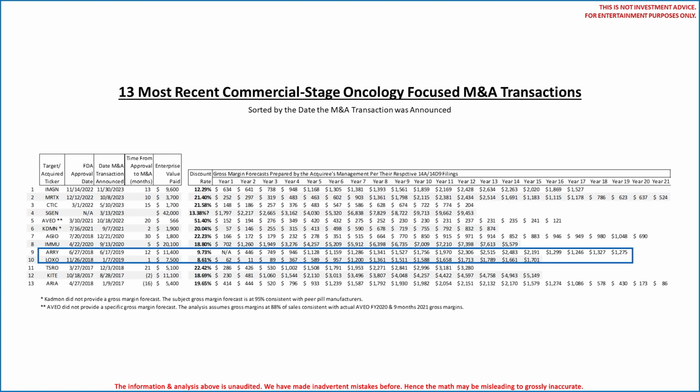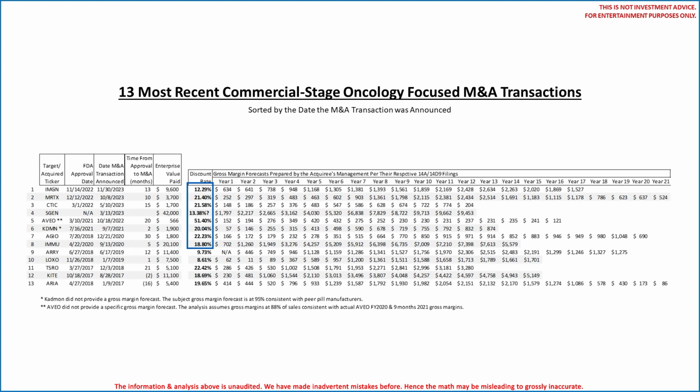Since then, the discount rates have been more or less between 19 and 21%. Seagen and AVEO are outliers as well as the most recent. Immunogen was 12.3%. Incidentally, we know the second bidder on Immunogen offered $23 a share versus AbbVie's $32 bid. Had AbbVie not bid and Immunogen opted for the $23 a share offer, the resulting discount rate would have been 17.2%.